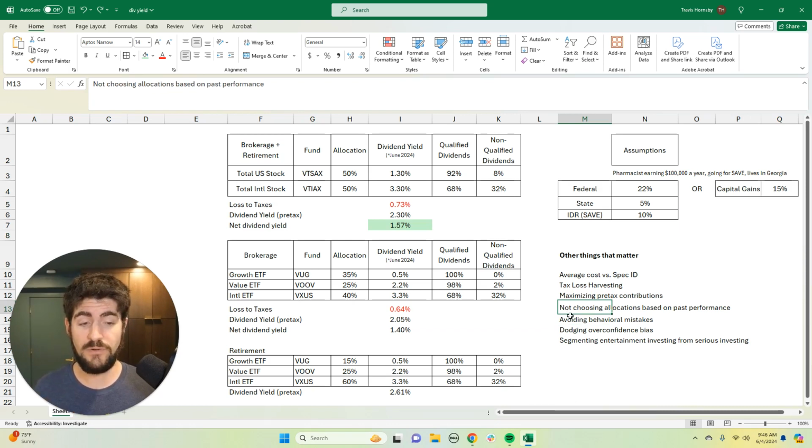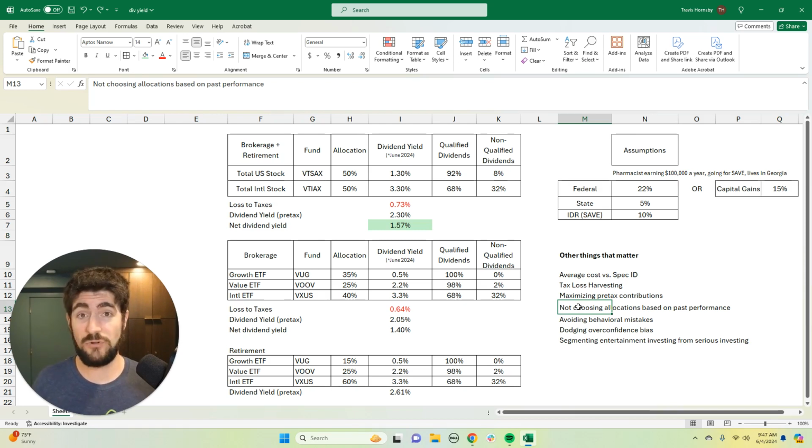Also, a lot of folks make mistakes based off of past performance and behavioral mistakes. So a lot of times people will look at what's performed well recently. For example, if certain types of crypto have done really well, then people will rush and put a lot of money into that. Or if U.S. growth stocks have done really well, people will rush and put a lot of money into that instead of having more of a long-term approach.